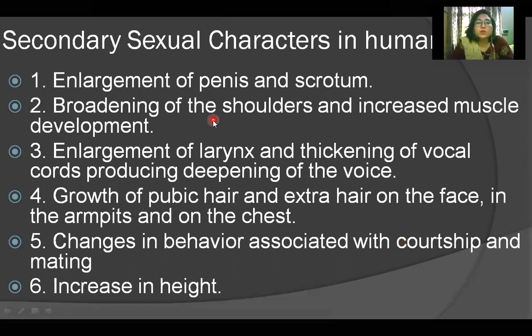So, enlargement of penis and scrotum, broadening of the shoulders and increased muscle development, enlargement of larynx and thickening of vocal cords, producing deepening of the voice, growth of pubic hair, that is in the genital area, and extra hair on the face, in the armpits and on the chest, changes in behavior associated with courtship and mating, that attractions are there. So there are changes in the behavior when one person attains puberty.